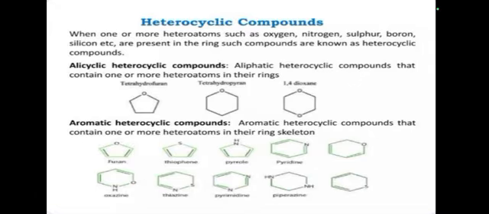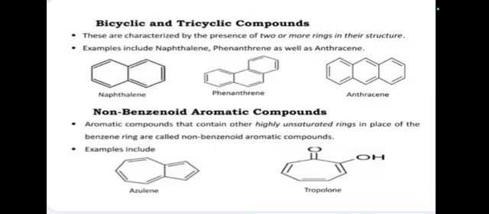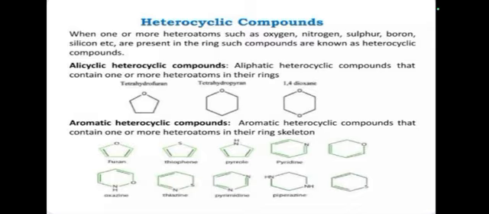Next we see the heterocyclic compound. Before that, we saw the homocyclic compound, which is finished. Heterocyclic compound means the compound contains rings made up of one or more heteroatoms. That is called heterocyclic compound. Heteroatoms are nitrogen, oxygen, sulfur, boron, silicon, etc. These heteroatoms present in the rings make it a heterocyclic compound.